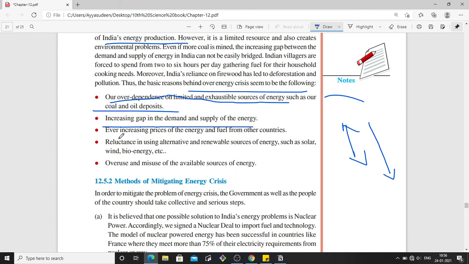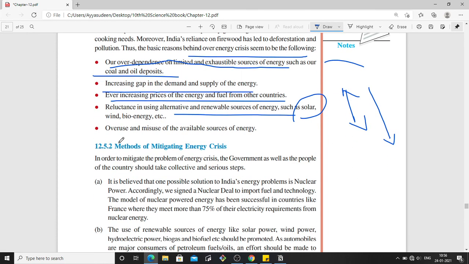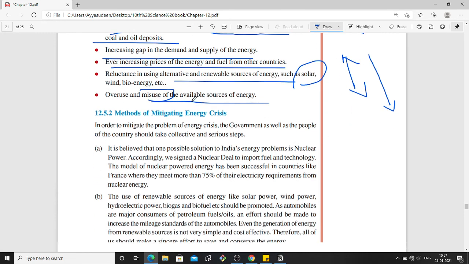And the fuel prices increase every year. And there is reluctance in using alternative and renewable sources of energy. That is, people should be using more solar energy, wind energy, and bioenergy. And there is overuse and misuse of the available sources of energy. Some people unnecessarily use electricity, so they overuse it and misuse it. All these things lead to the energy crisis.